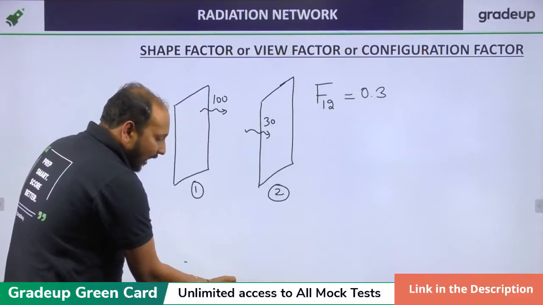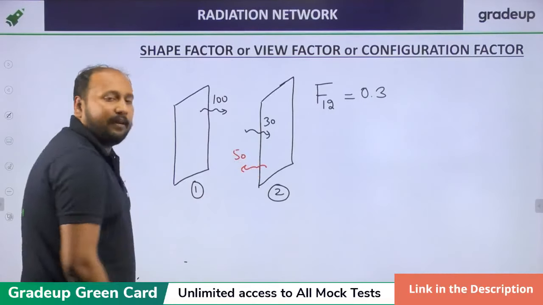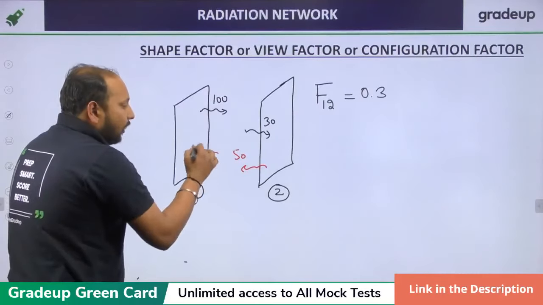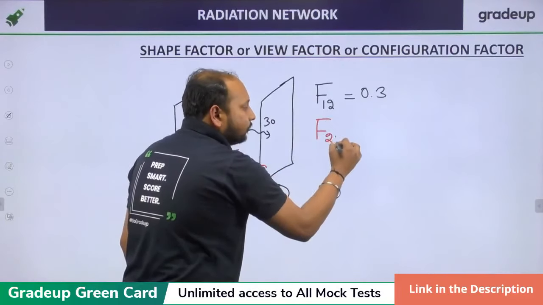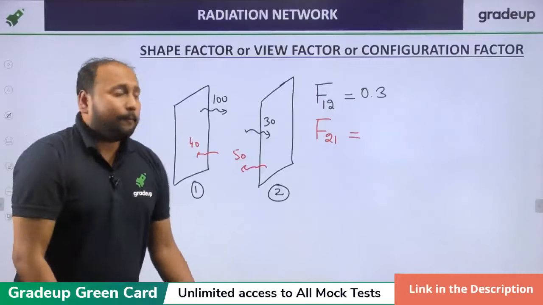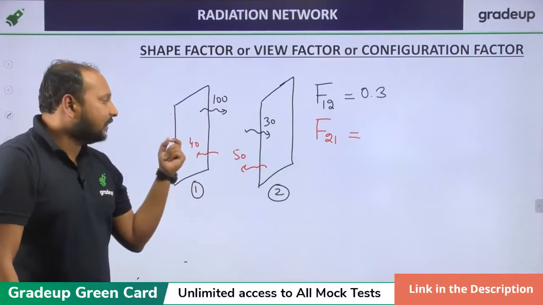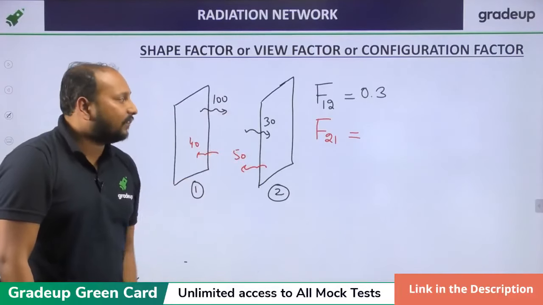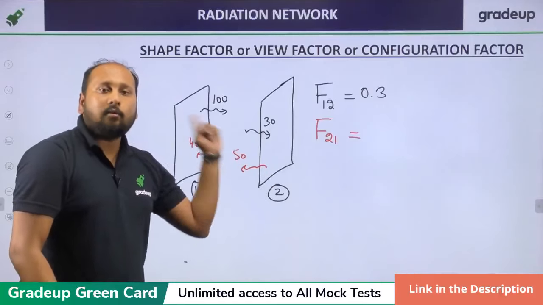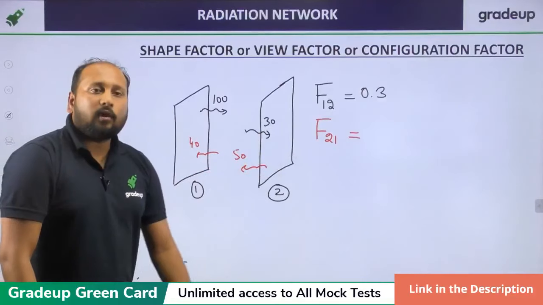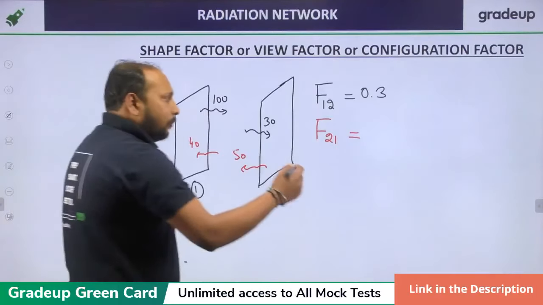Similar thing is also applicable for surface 2. For example, from surface 2, 50 units is being emitted, and out of 50, 40 units is being reached. So can you tell me what will be F21? If I say 50 units is leaving surface 2 and out of 50, 40 is reaching surface 1, what is the shape factor from 2 to 1? This is the notation because we are going from plate 2 to plate 1. So what will be F21? It will be 40 by 50, which is 0.8.